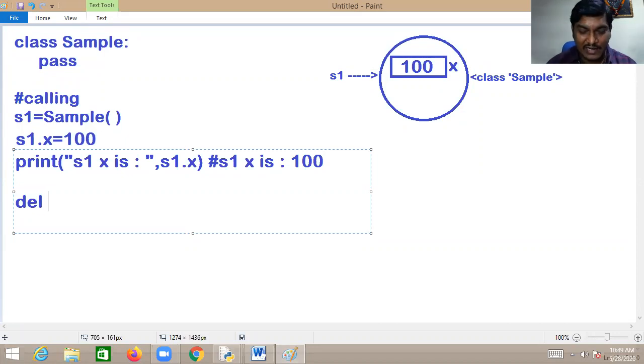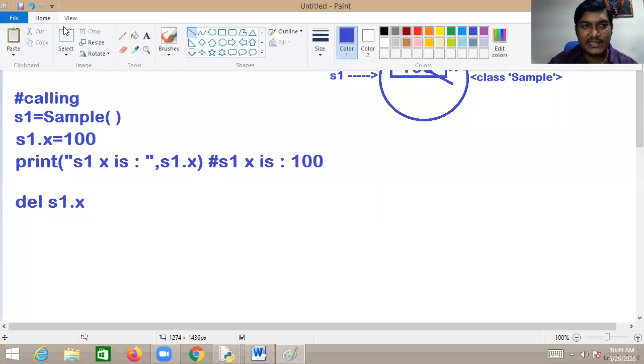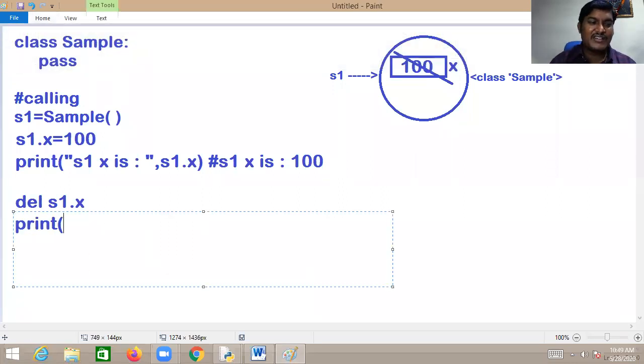What do you want to delete? I want to delete x of S1: del S1.x. Then immediately this instance field will be deleted from this object. Gone. What is the guarantee, sir? If the question comes, practice it. Print the x value, S1.x.